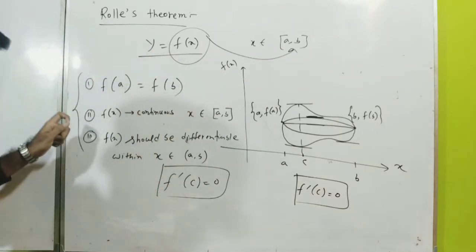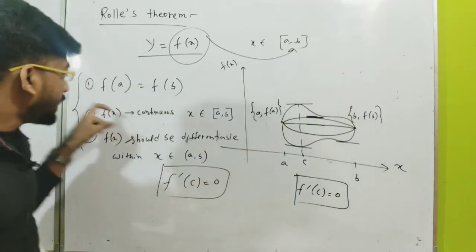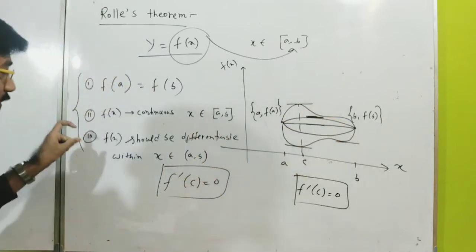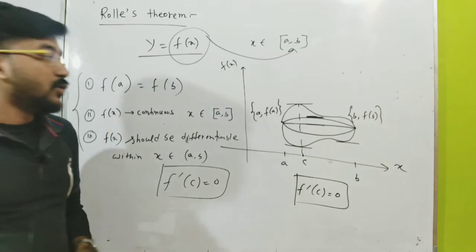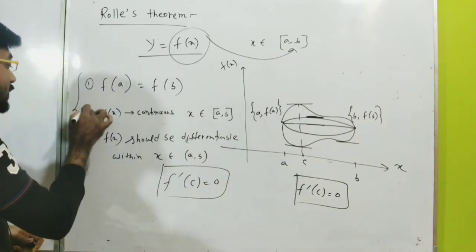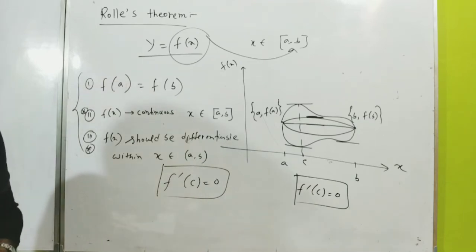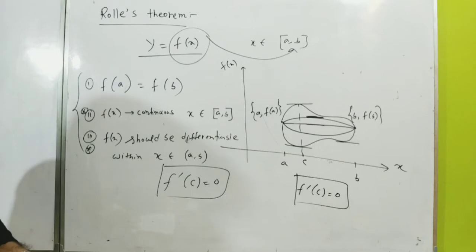But there are two questions: why do we need the function to be continuous between this interval, and why do we need the function to be differentiable within this interval also? Okay, so let me check why these two conditions are necessary for Rolle's theorem. This is a very interesting question and is important also for problem solving purposes.